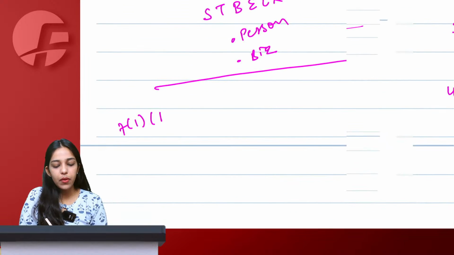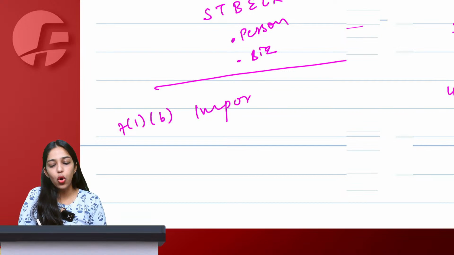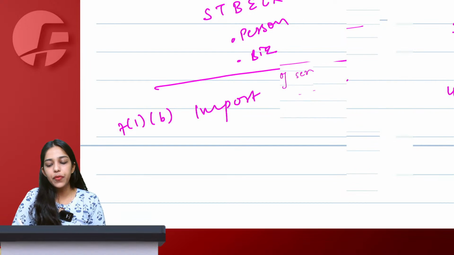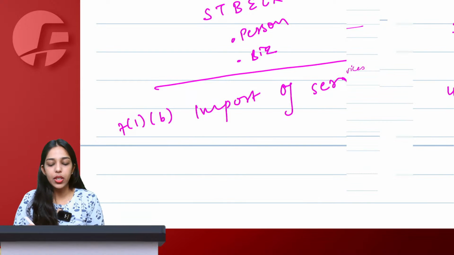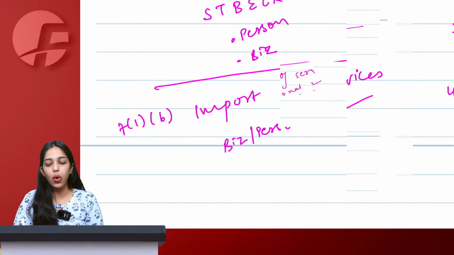Then section 7.1b, we saw again import of services, not goods. If import is done for consideration, then be it business purpose, be it personal purpose, it will always be treated as supply.